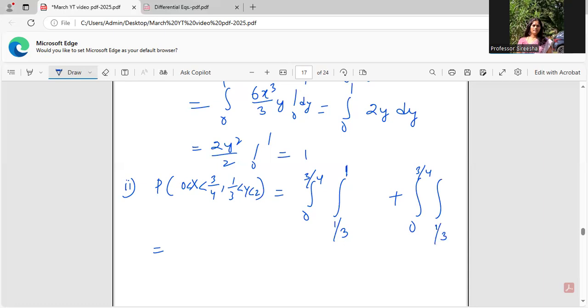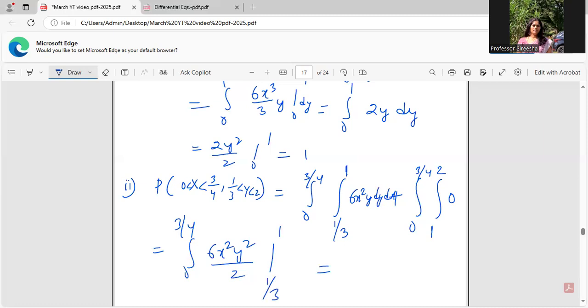From 1 to 2 also I have to split because the integrand is not there between 1 and 2. It's there from 0 to 1 only. Here it is 6x²y dy dx. Accordingly, I will integrate and get the answer: x from 0 to 3 by 4, 6x²y² by 2 from the limits 1 by 3 to 1.